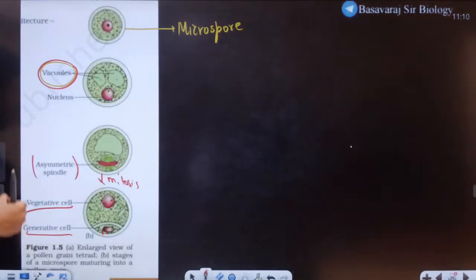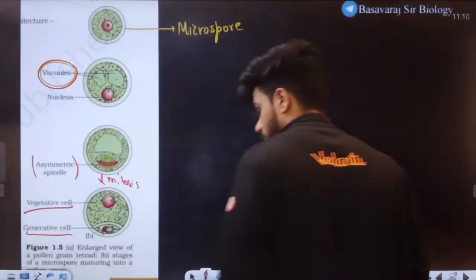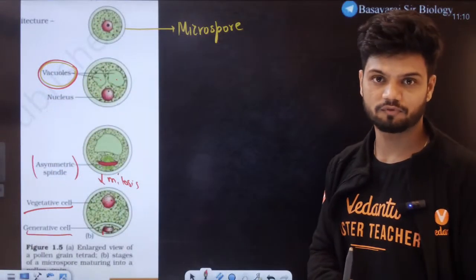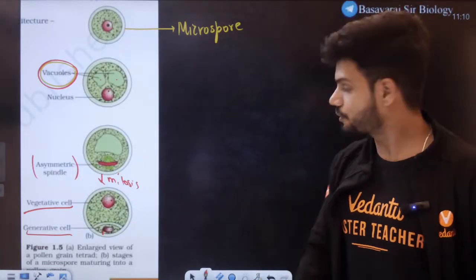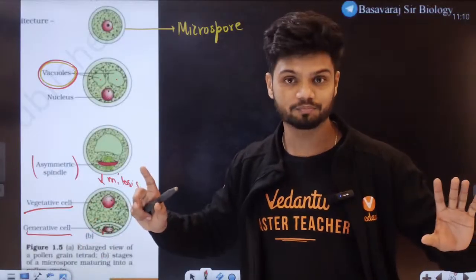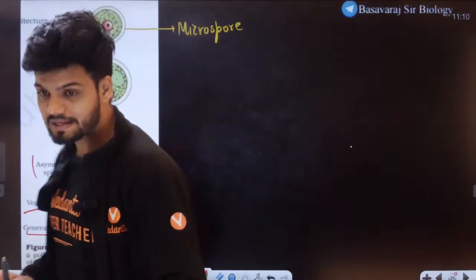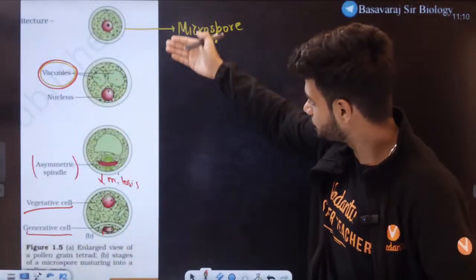That is called your pollen grain formation or male gametophyte formation. Why male gametophyte? Because this generative cell will give the male gamete later on. Pollen grain is a gametophyte. How many of you understood this entire structure? Look at this, NCERT makes it so easy to understand here.